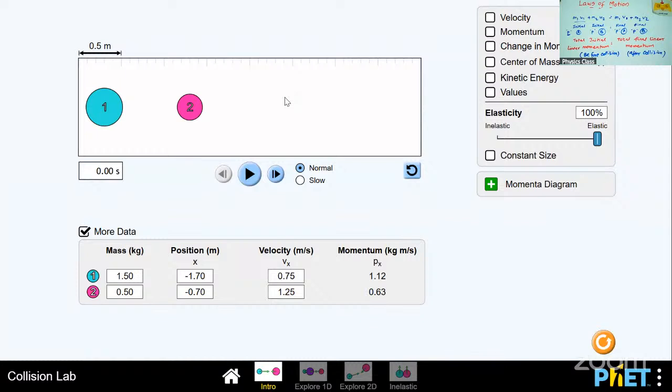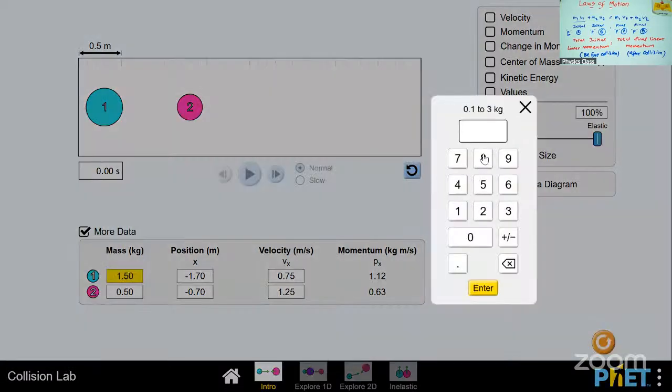By theory you can prove that M1 U1 plus M2 U2 equals M1 V1 plus M2 V2, but in practical terms you can imagine it using the simulation. Here, one is the first object and two is the second object. Down here you can see mass one, and you can change it to two or three or something.